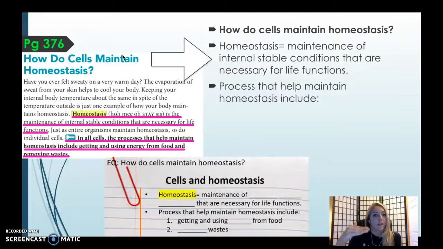So somebody will have to raise your hand and tell each other, what do you think you're going to have to fill in for homeostasis equals maintenance of blank, blank, blank that are necessary for life functions. Please pause this video for 5 minutes so everyone can write this down and figure out what goes in the blanks. Hit pause now.